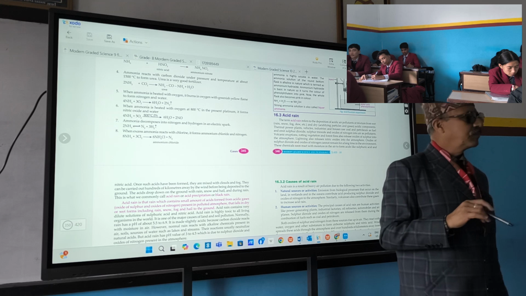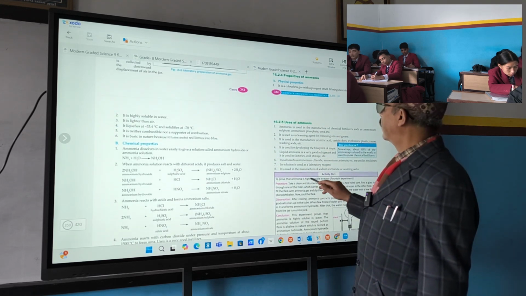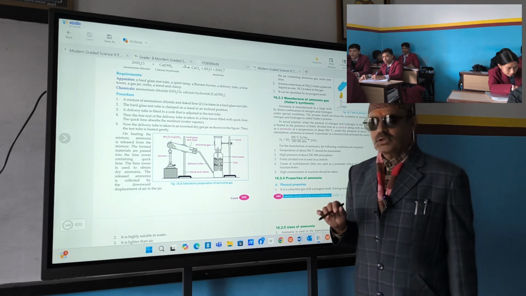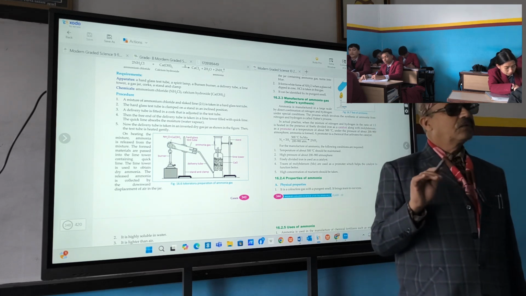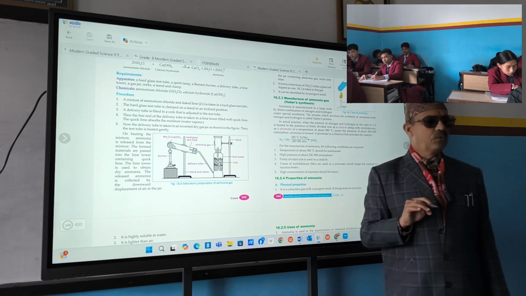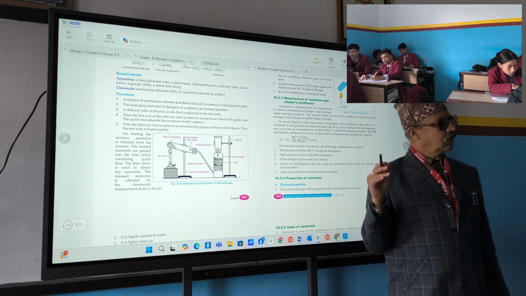CFC, capital C, capital F, capital C. Third question. Write the function of promoter. Spelling of promoter is P-R-O-M-O-T-E-R. Promoter. So these three also completed.